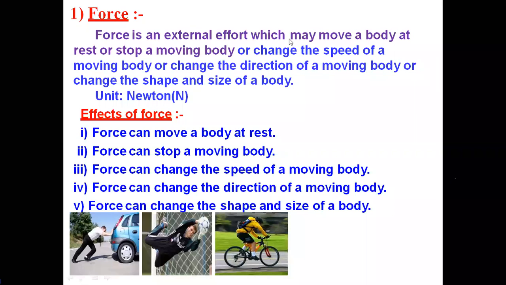If the person does not run after application of force, even though you applied a force on the person from his backside, if he tried to walk on the ground, he would fall down. So initially he is walking. After application of force on him, he needs to move forward with speed. That means the speed changes. And here there is a person riding a bicycle. If you push him from backside, then the speed of the bicycle increases. Why? Because of the application of force. That is the representation of the third point. Next one, fourth one, it has the ability to change the direction of a moving body.